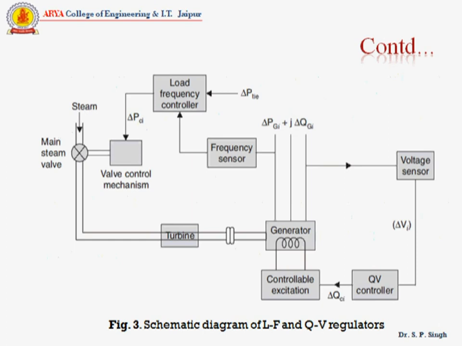Similarly, for voltage control also, voltage regulation equipment is installed on each generator. Figure 3 gives the schematic diagram of load frequency and excitation voltage regulators of a turbo generator. The controllers are set for a particular operating condition and they take care of small changes in load demand without voltage and frequency exceeding the pre-specified limits.